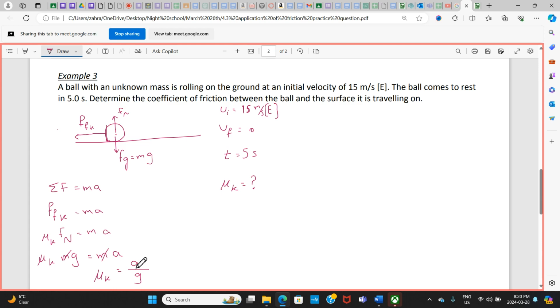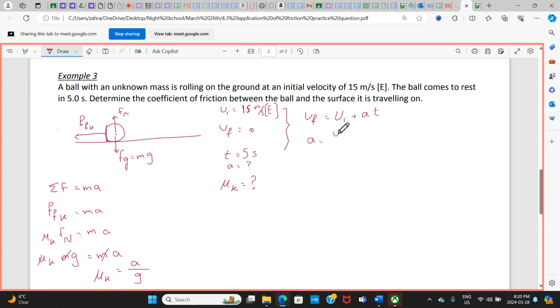But since we do not have the acceleration, I need to get it somewhere. So I have these three pieces of information, so it's good. I can find acceleration from kinematics. Which equation do I use? V final is equal to V initial plus at.